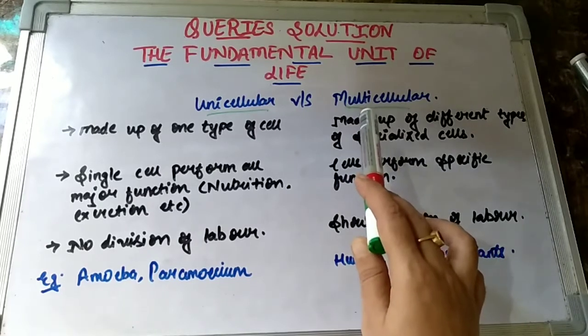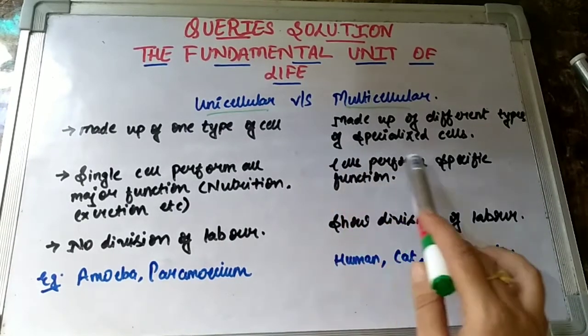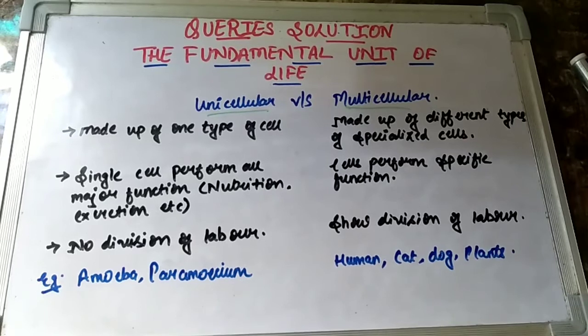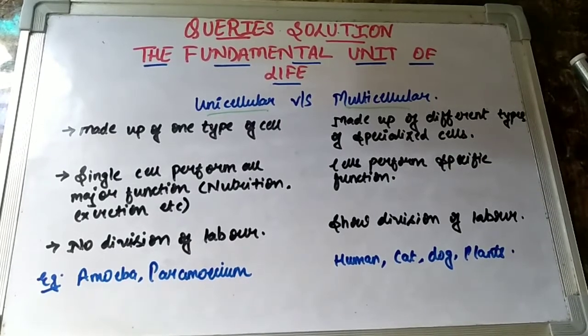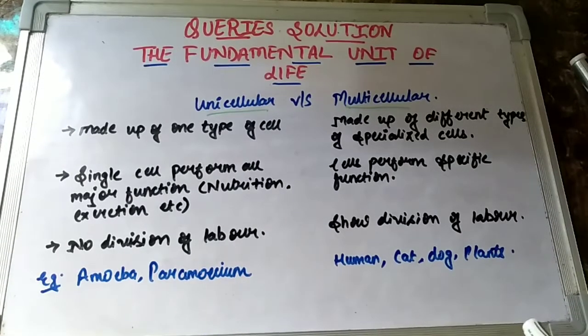But what do we mean by multicellular? Multi means what, children? Multi means many. So those organisms which comprise many different types of cells in their body are known as multicellular. Now let me give you one example. Can you think of a few types of cells which are there in your body? I think many of you can relate to the terms RBC, it is one type of cell. WBC is another type of blood cell. Maybe your neurons, they are another type of cell. Nephrons, they are another type of cell. Muscles, they are another type of cell. So there are so many different types of cells, children, in our body.